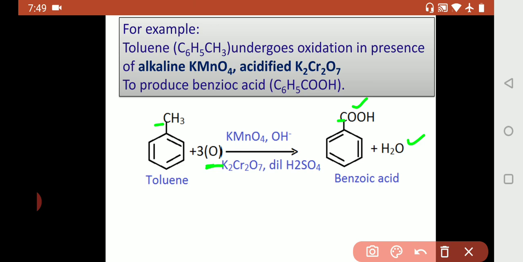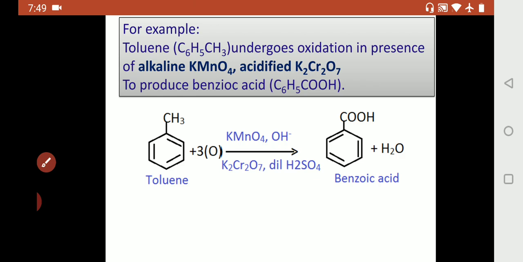Of course, in organic reactions while writing, mostly if we ignore balancing, that is not a problem. Main reactants and main products and what catalyst is used for the reaction is important. Sometimes we can ignore the byproducts and balancing. Okay.